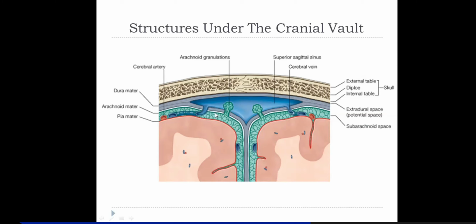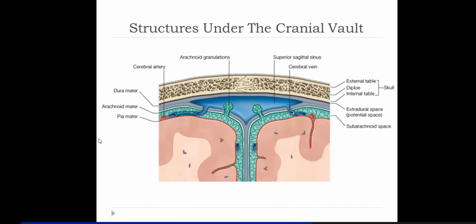The subdural hematoma will be a collection of blood from the cerebral veins. Important point. In case of epidural hematoma, what was the content in the epidural space? I had told you these will be the meningeal vessels, meningeal artery, meningeal veins. They are running in the epidural space. So if there is trauma and a fracture, there will be blood here. Now the blood here will be arterial. Remember epidural hematoma and subdural hematoma.